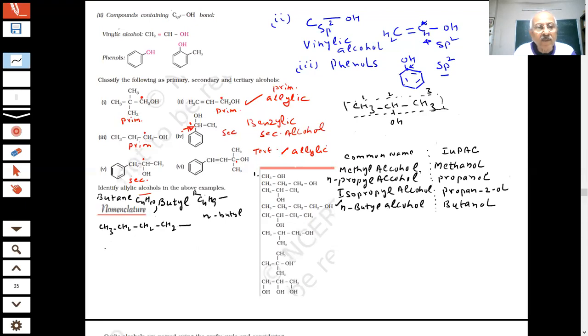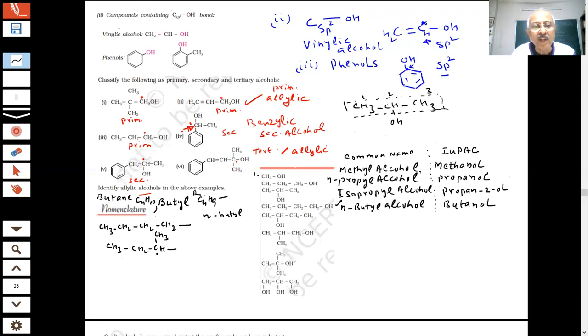Now, what I am doing, you have to pay attention to what we are doing, students. We are saying CH3, CH2, CH3. This is CH3, CH2, CH3, and I am putting the group like this. Now, if I attach OH here, you have CH3 and CH2, CH3. They are not the same. This group is not the same as this.